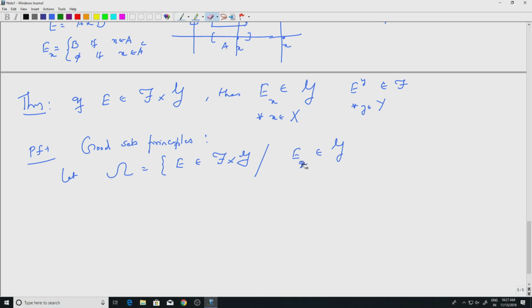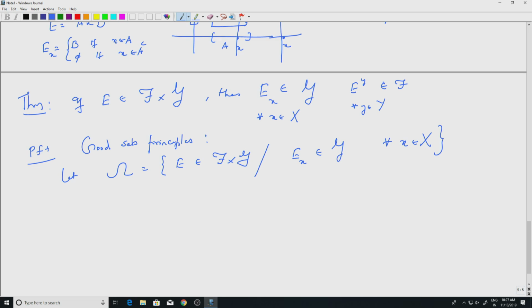So E sub x is in G for every x in X. Okay, for each x section we land in script G. You look at all those sets. We want to show that good sets are all the sets, right?